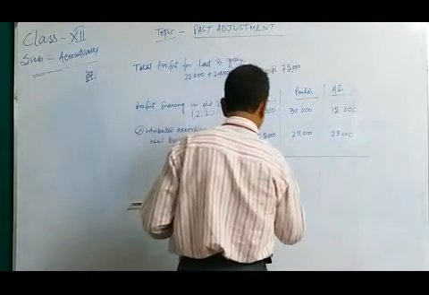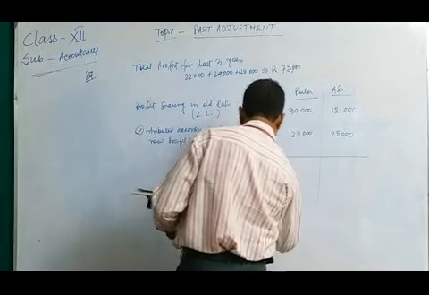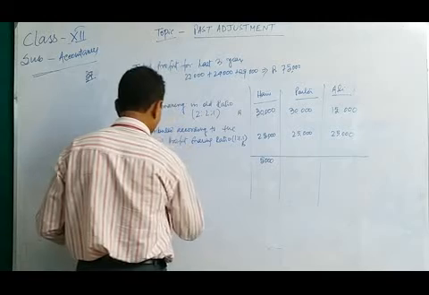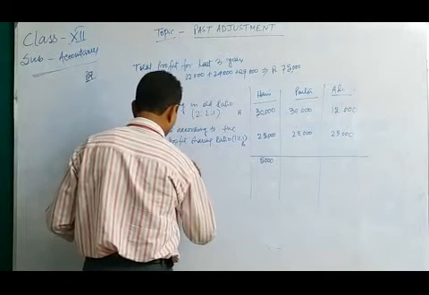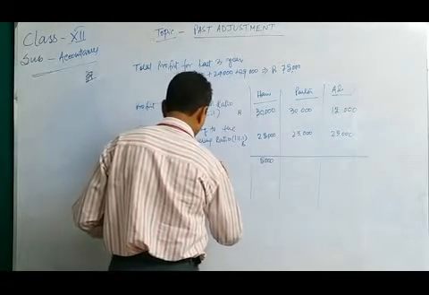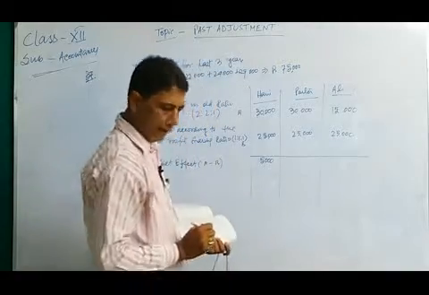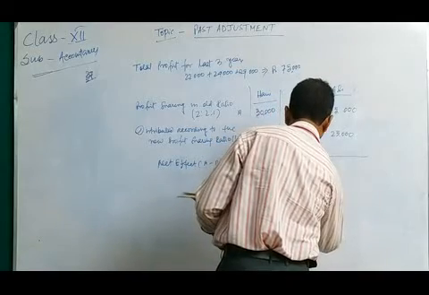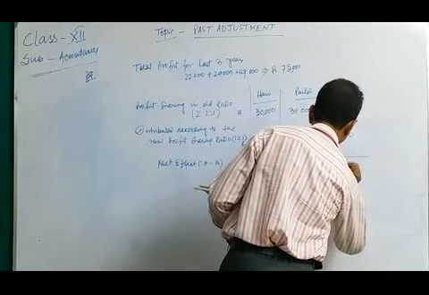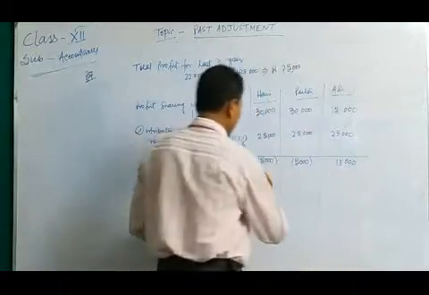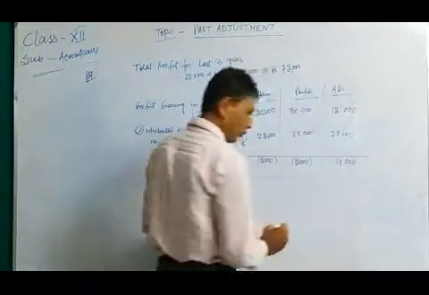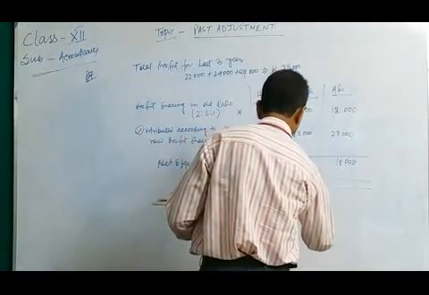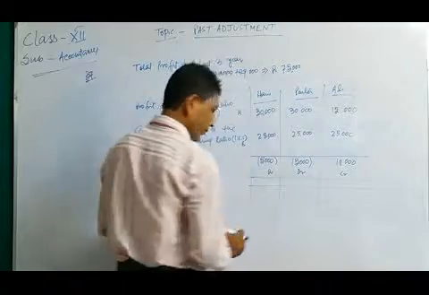Now, the net effect, A minus B: 5,000, 5,000 and 10,000. Net effect 5,000, 5,000 and 10,000. Now this is the 5,000 debit, 5,000 debit, 10,000 credit.